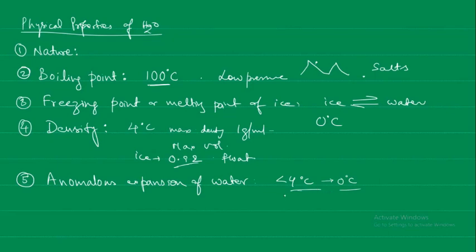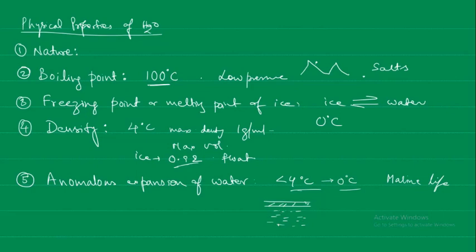Now this property of anomalous expansion of water is very important for the survival of marine life, that is the fishes and other organisms living in the water, particularly in the colder regions, because on the top there is a layer of ice that is formed and below the water is not in the frozen state.